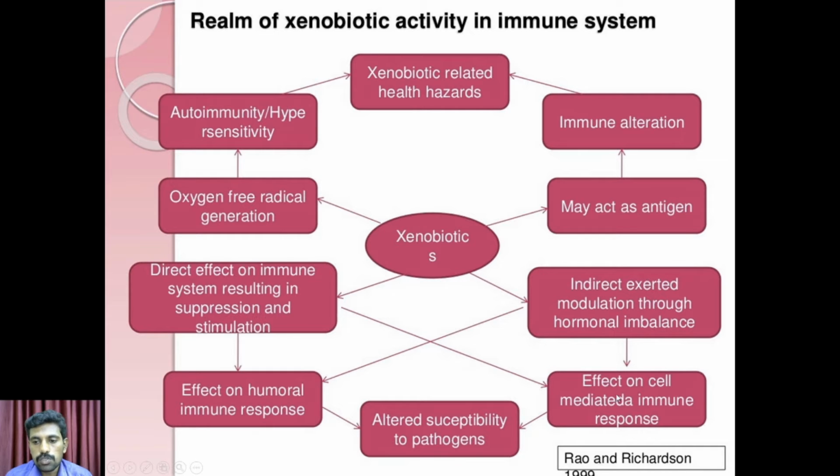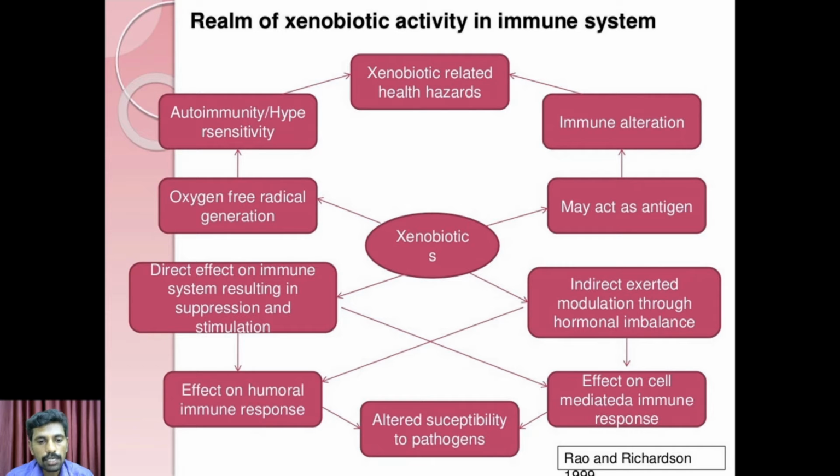It also affects cell mediated immune responses, which are basic immunological reactions. These xenobiotic compounds affect cell mediated immune responses as well as humoral immune responses. You all know that humoral and cell mediated immune responses are the chief reactions for all immunological reactions.